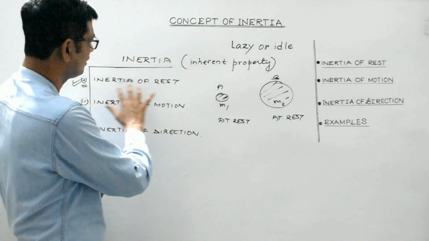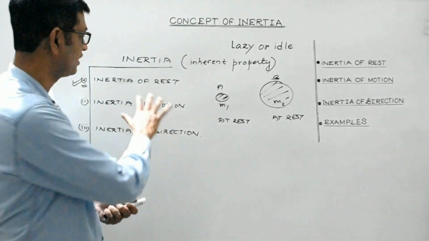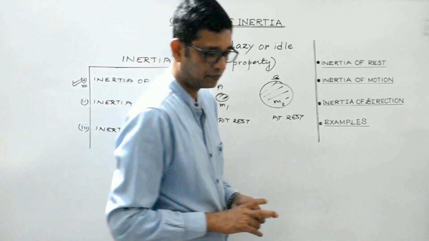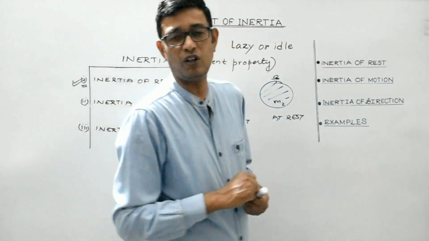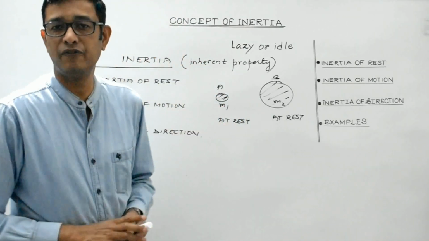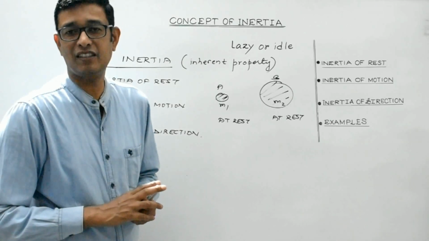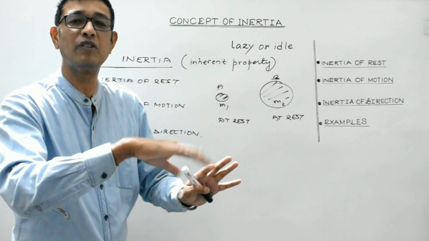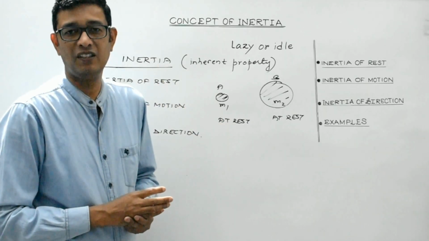There are numerous examples related to the concept of inertia of rest. Like, students, take the simple example of a sofa lying on a floor. It will keep lying on the floor unless we apply some force so as to change its state from rest to motion. Right? That's the simplest example.